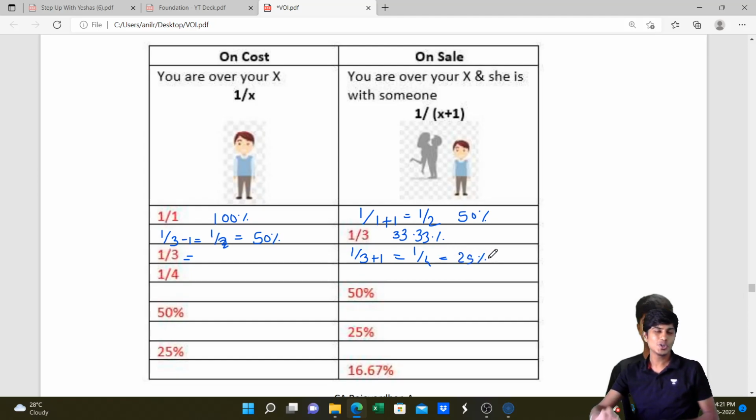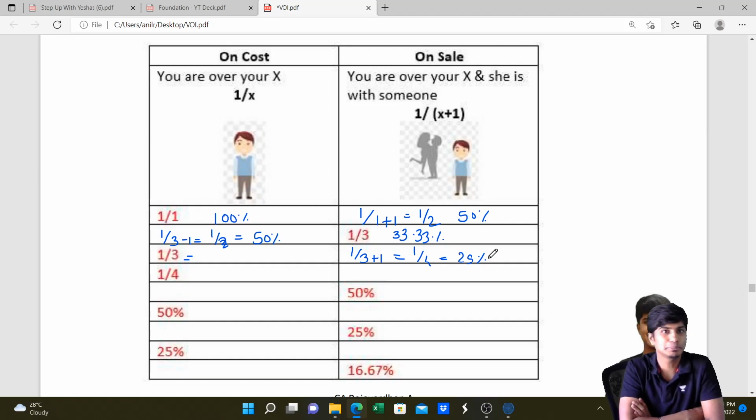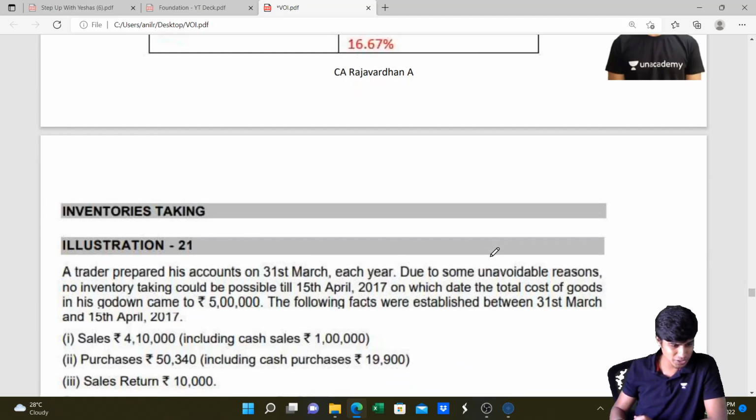Did you understand this? So all you need to remember is, you are over your X at cost, but once sold, you are over your X and your X is with someone. So if it is 1 by X on cost, it is 1 by X plus 1 on sale. So when they give fractions, remember this logic to identify the on-cost percentage or fraction, which will help you eliminate the profit element from sales and sales return to arrive at the cost price, which needs to be adjusted in the stock reconciliation table, because the closing stock is to be found at cost price. I hope you understood this part.